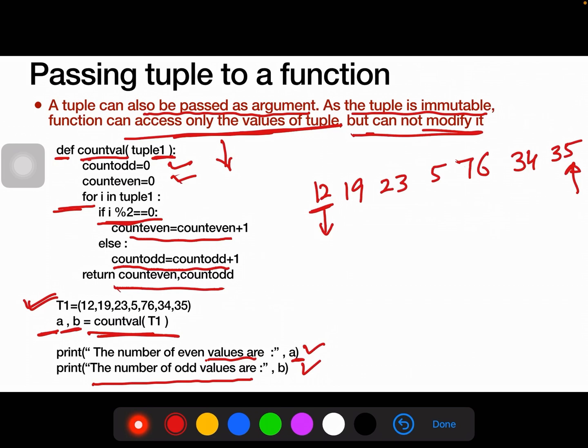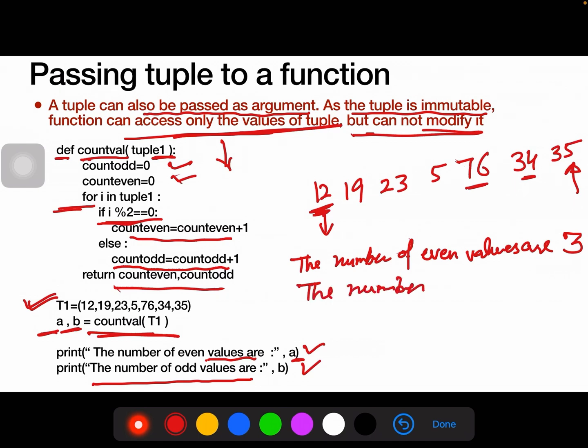So we will get the result: the number of even values are 3, and the number of odd values are 4.